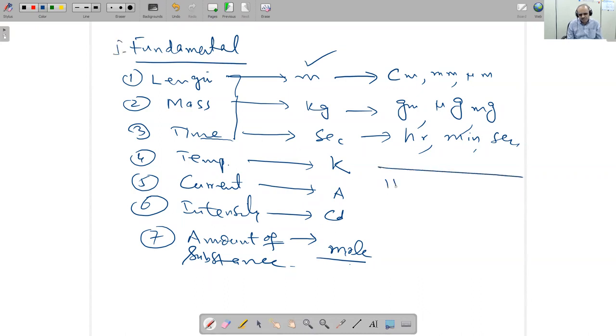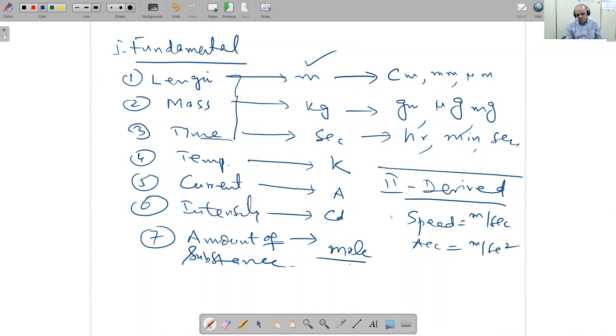And the second is the derived quantities. Derived means what? Derived means which is totally based on fundamental. So if I want to write the speed unit, it is meter per second. Acceleration unit is meter per second square. So speed and acceleration are derived quantities, and their units will be derived because meter per second is a combination of meter and second. Then it is called derived.